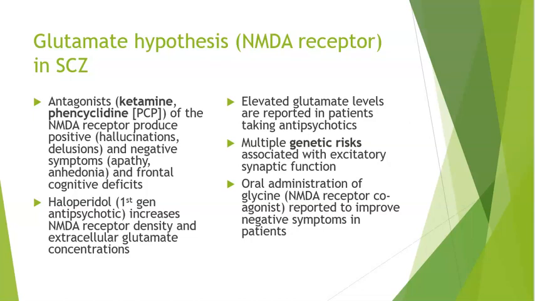Now, there are multiple genetic risks that have been associated with excitatory synaptic function. And remember, glutamate is an excitatory neurotransmitter. So if we have too much excitatory synaptic function, perhaps that's a genetic risk. Now, when you take an oral administration of glycine, which is an NMDA receptor coagonist, it's actually reported to improve negative symptoms in patients. So here we're seeing that glutamate isn't just affecting the negative symptoms, but also those positive symptoms.